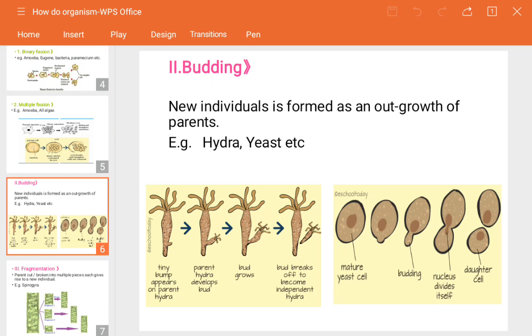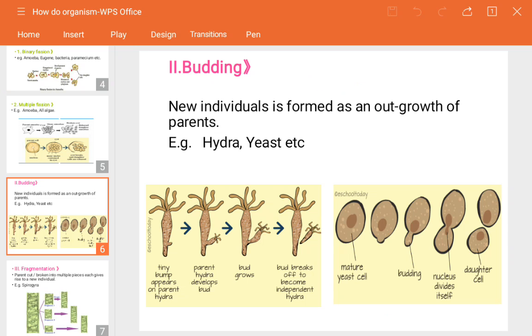Now the next type of asexual reproduction is budding. Budding means what? Bud means a small projection which comes out. That's a simple word for the bud. But what is meant by budding? It is a process of forming a projection on the body of the parent and breaking off to form a new individual, that is called budding. So new individuals are formed as an outgrowth of the parent.